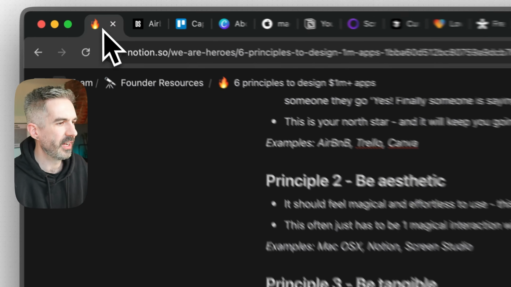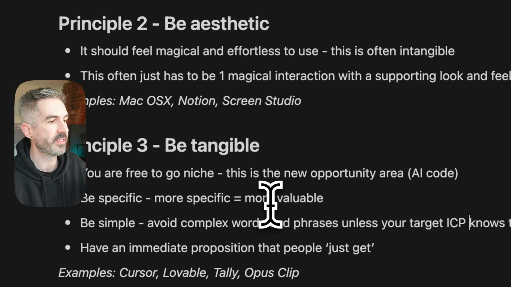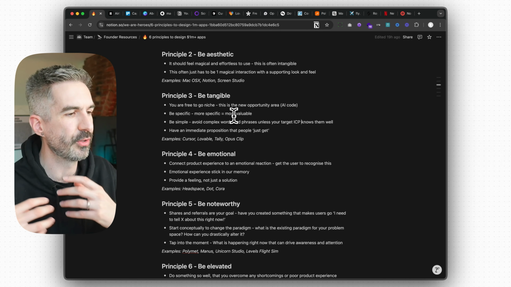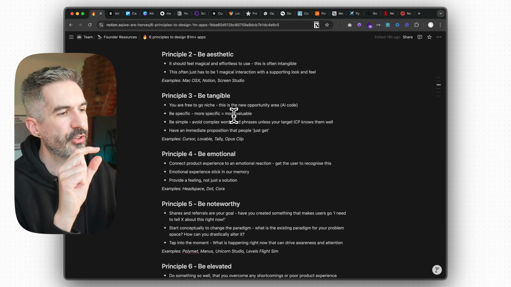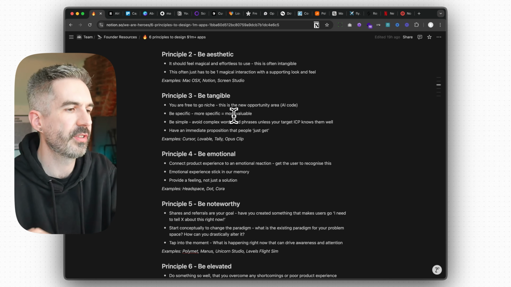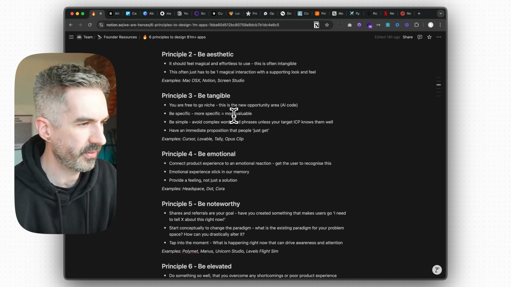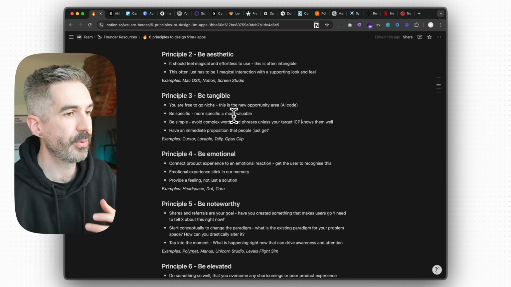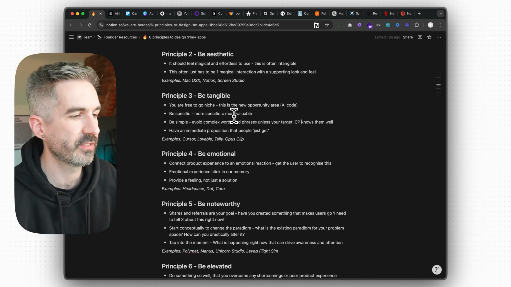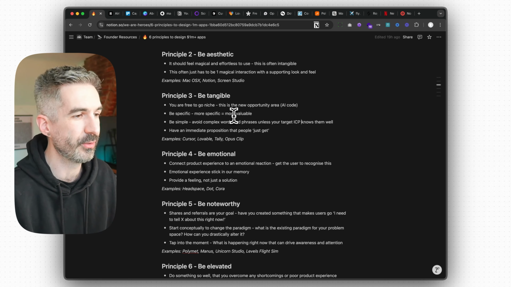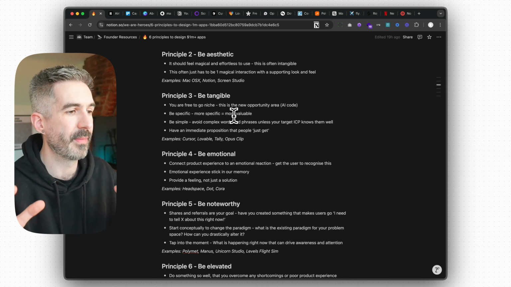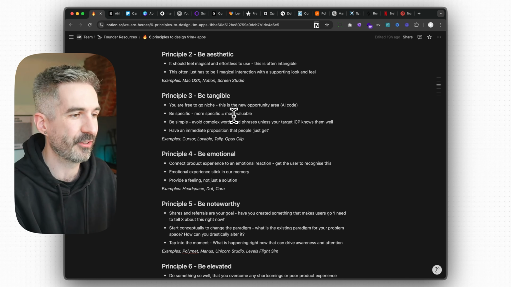Another thing on the be tangible principle is that it should also be really tangible when you use the product. So that one-liner, that value proposition, should translate as you go through signing up to the product, using the first features. If you can help a user get to the value as quickly as possible when they get into the product and get something out of it that's useful, then that often helps to make the product and the app as tangible as possible.